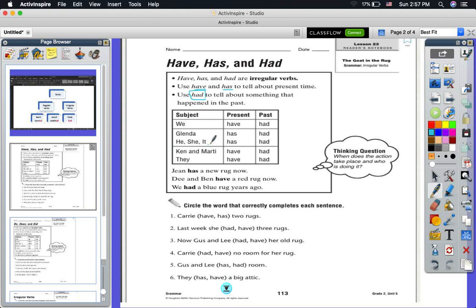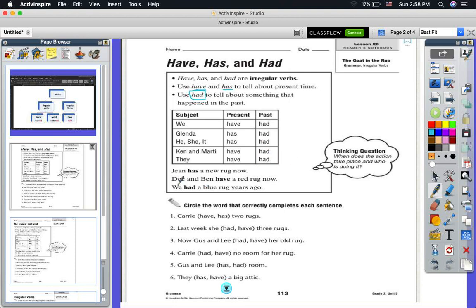Two names together, I will regard them like plural, like when I say we, my mother and I, Ken and Morty, or they have a blue car, or they have a big apartment. If I want to put it in the past, it will be had, they had.